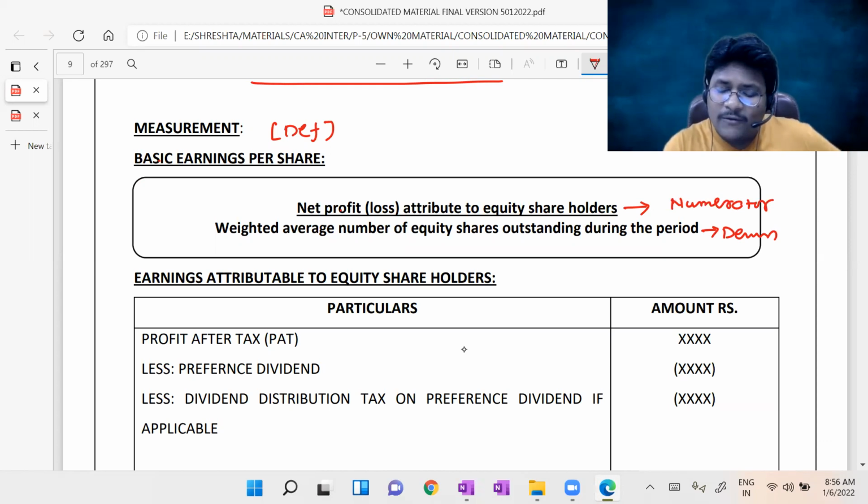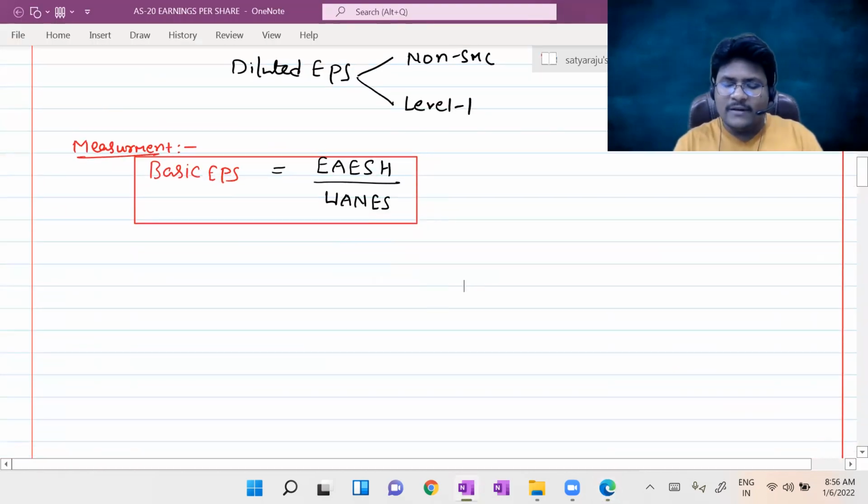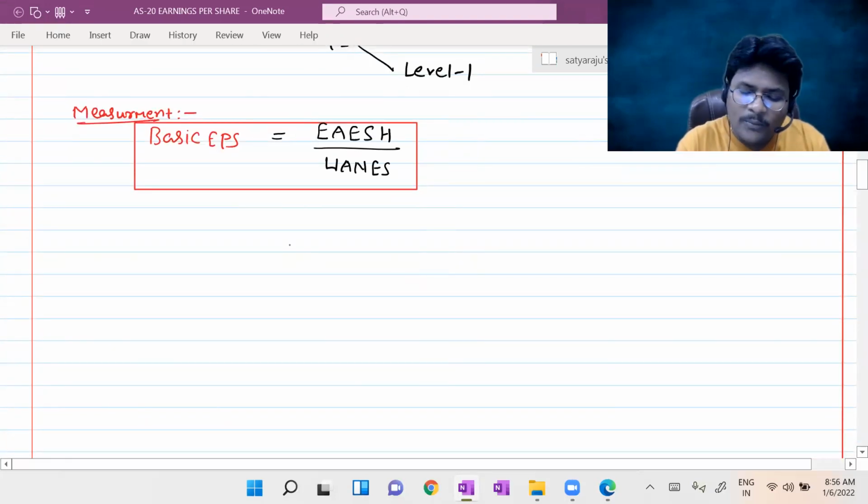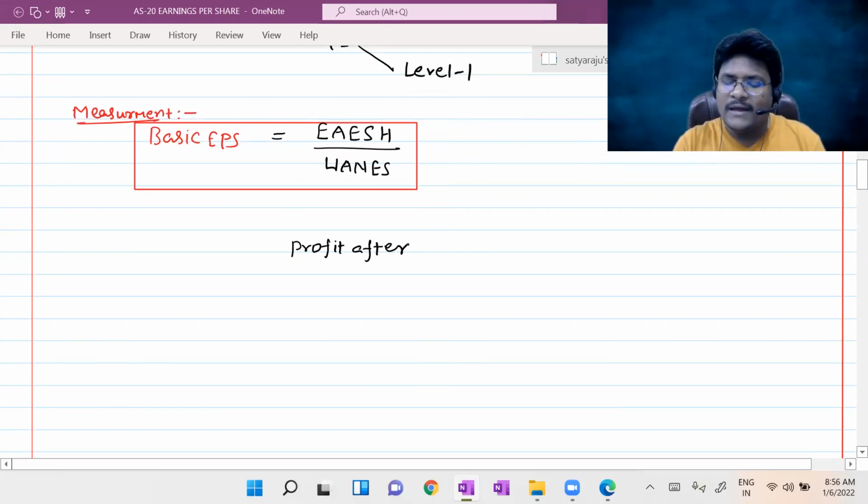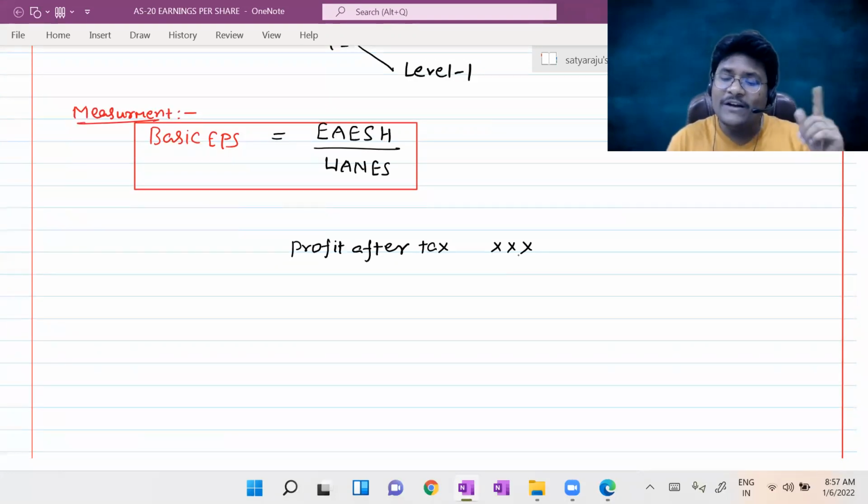What exactly is the meaning of net profit or loss attributable to equity shareholders? So let us discuss earnings available to equity shareholders, or net profit or loss attributable to equity shareholders. Net profit or loss attributable to equity shareholders means, obviously, profit after tax, right? First, from the profit, you have to pay the related tax to the government. Then profit after tax will be available from the statement of profit and loss account. Out of this profit after tax, first you have to make payment to whom? Preference shareholders or equity shareholders? That is, in the sense of dividend.